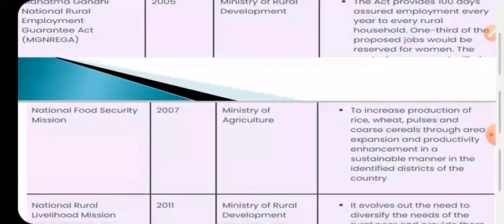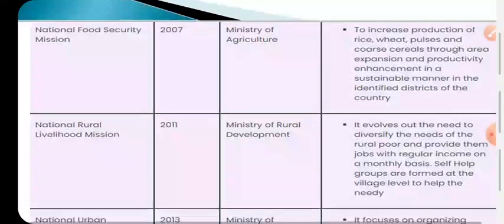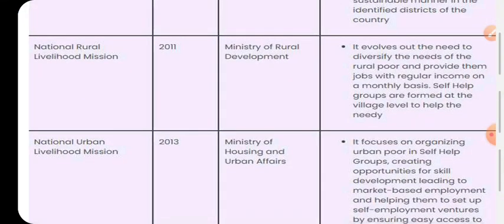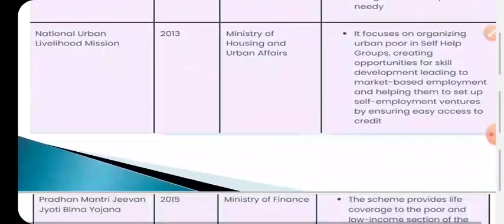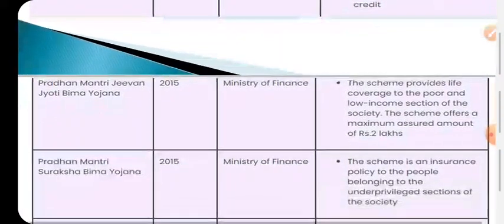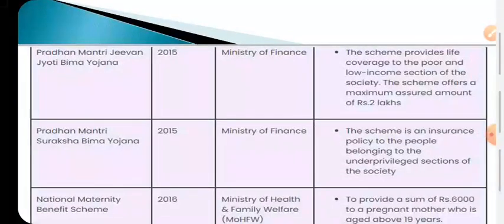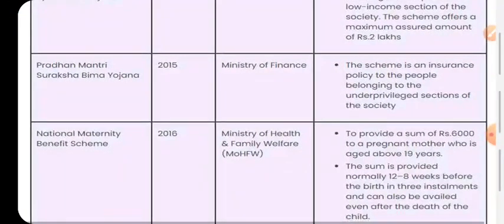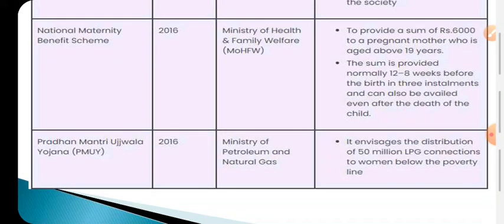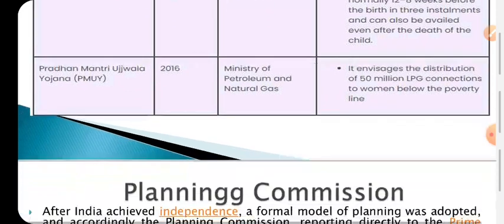You see National Food Security Mission 2007, National Rural Livelihood Mission 2011, National Urban Livelihood Mission 2013, Pradhan Mantri Jeevan Bima Yojana 2015, Pradhan Mantri Suraksha Bima Yojana 2015, National Maternity Benefit Scheme 2016, Pradhan Mantri Ujjwala Yojana 2016. So these are various steps for the alleviation of poverty in the Indian context.